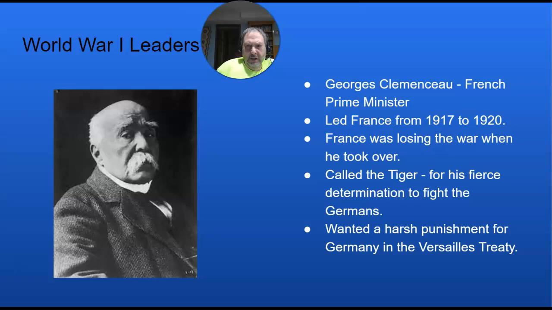Here we have a picture of the French Prime Minister. His name is Georges Clemenceau, and Clemenceau took over at a time of great crisis. Britain and France seemed to be losing the war, but Clemenceau helped to rally the French people, and he was very fierce in wanting to determine to keep fighting the war no matter how much the French had been losing. Because of his power and forcefulness, the French people had a nickname for him, and that was the Tiger. He's going to help shore up France until the Americans can come in 1917.